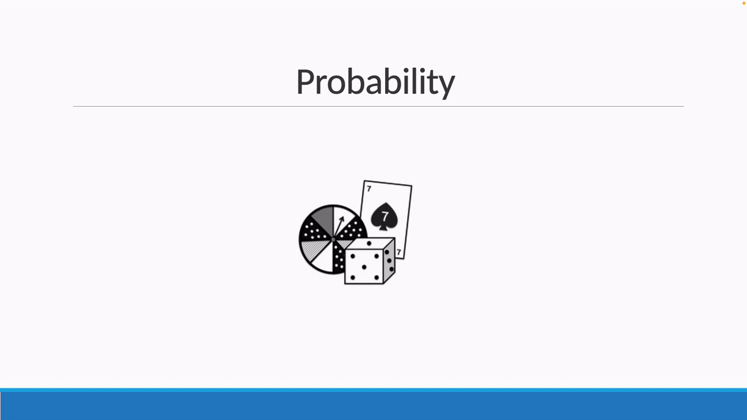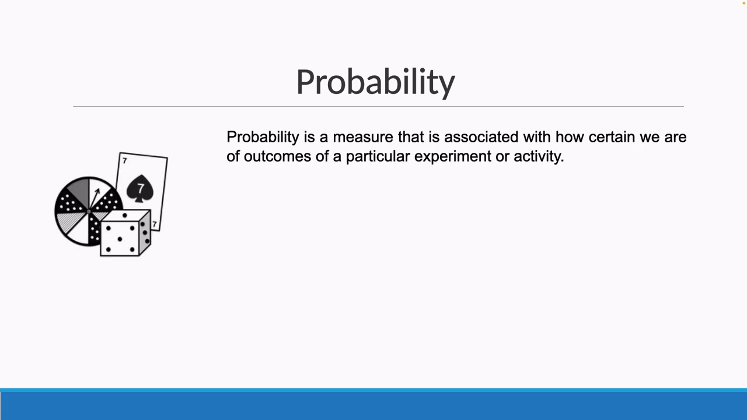Now, let's take a look at probability. What is probability? Probability is a measure that is associated with how certain we are of outcomes of a particular experiment or activity.